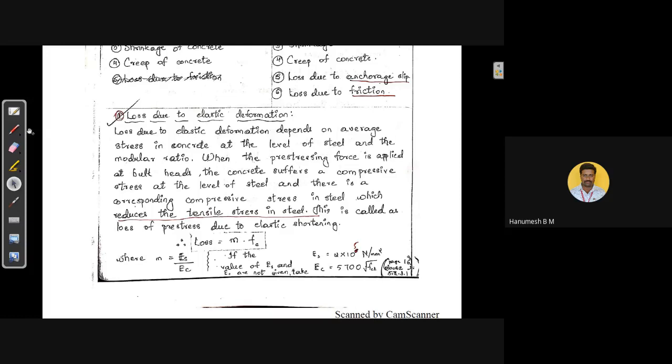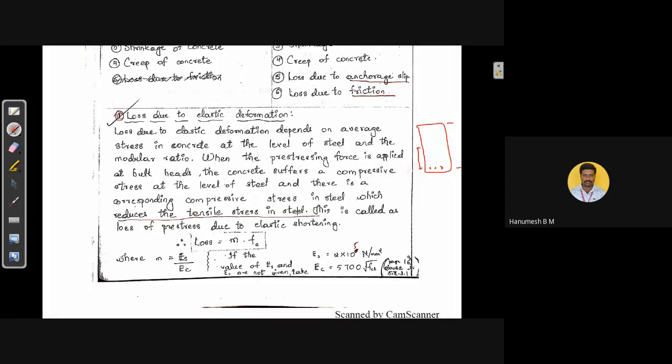At the level of steel means, say there is a rectangular cross section element. Say at the bottom there will be the steel, it is pre-tensioning steel. In the previous chapter, we have calculated the stresses at the extreme fibers, that is at the top fiber and the bottom fiber. But now in this case, while evaluating the loss due to elastic deformation, we need to calculate stresses at the level of steel. So at this distance, we need to calculate the stresses in the concrete.